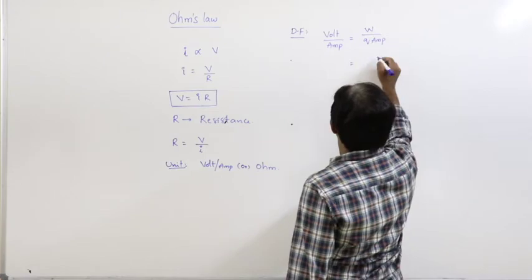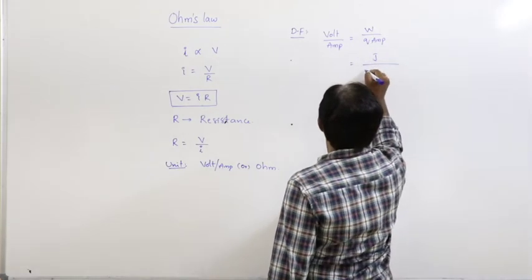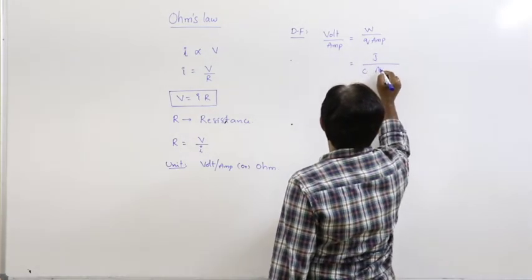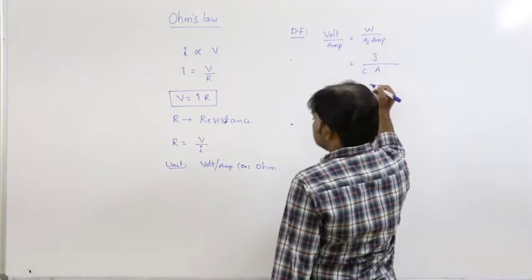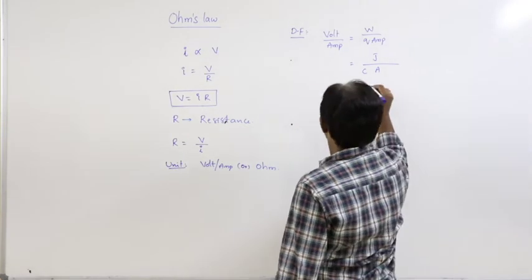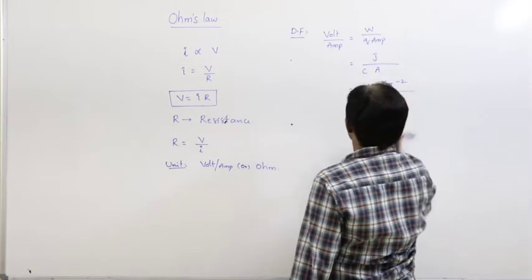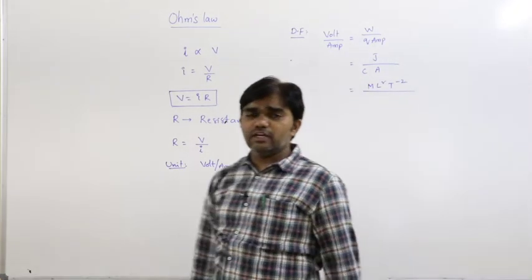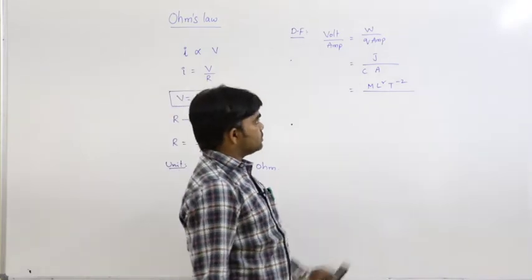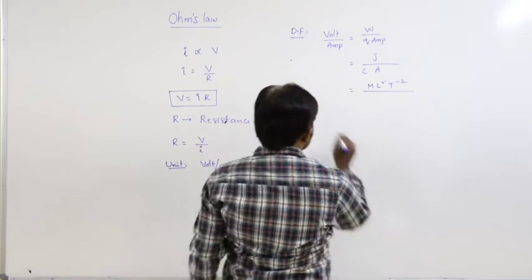Work done unit is joule, charge unit is coulomb, ampere. The dimension formula of energy, everybody knows, is ML²T⁻². Coulomb means charge.